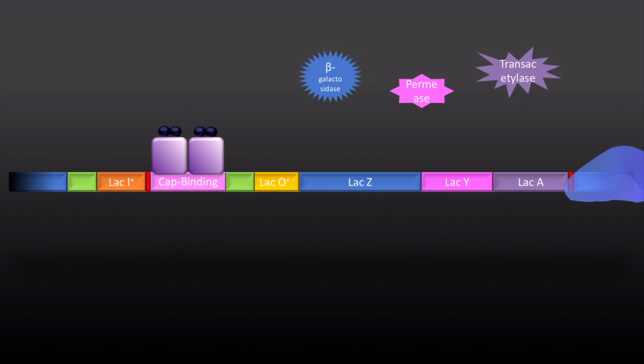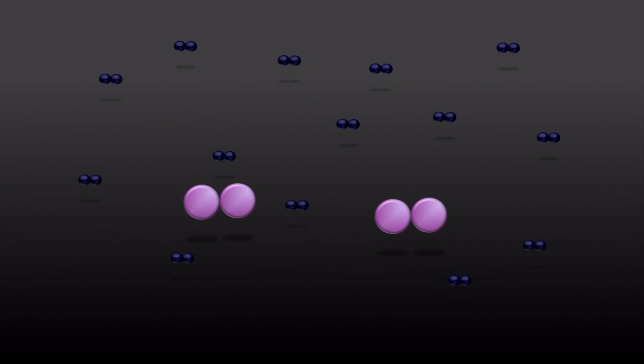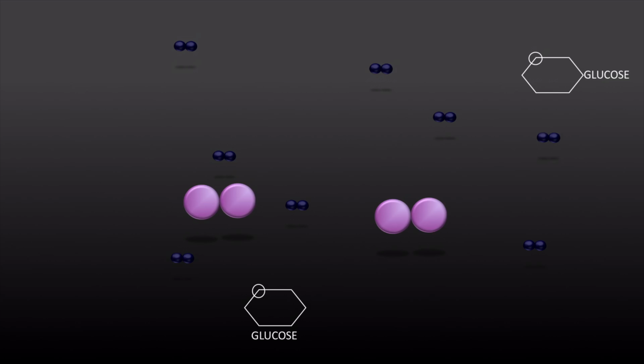But even if a small amount of glucose is present in cell, the concentration of cAMP decreases rapidly and the gene expression slows down. This is called catabolite repression by glucose. Because of this, glucose is consumed before lactose.